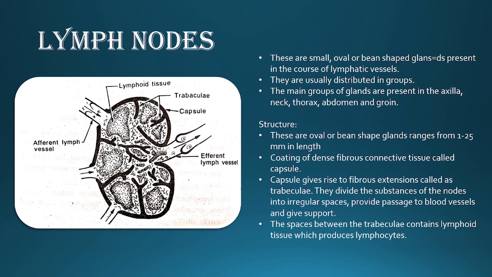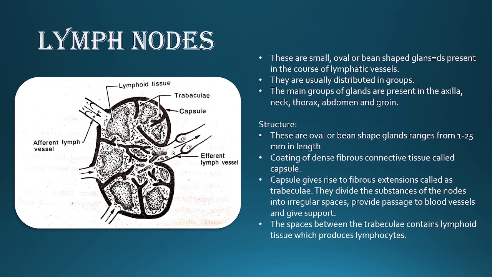See in the diagram, there are afferent lymph vessels which carry lymph to the lymph node, and an efferent lymph vessel which drains the lymph and carries it again to lymphatic vessels. There are some partitions in the lymph node which are called trabeculae. There is one capsule around the lymph node, and the follicles or compartments formed by the trabeculae contain the lymphoid tissue. This is all we can see in this diagram. So let's see its structure.